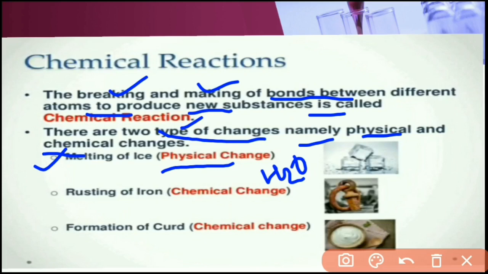Rusting of iron is a chemical change because pure iron gets oxidized and forms rust, and we cannot convert rusted iron back into pure iron. Next, the formation of curd is also a chemical change because curd cannot be converted into pure milk.